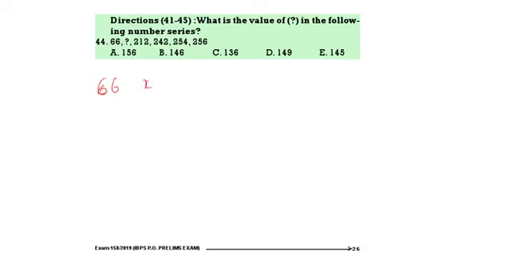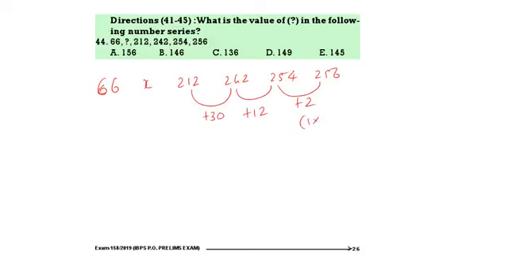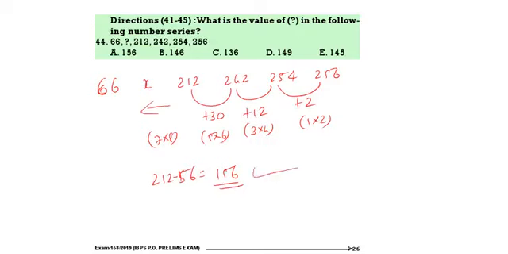66, question mark, 212, 242, 254, 256. See, 212, 242, 30, 242, 12. This will be 1 into 2. This will be 3 into 4. This will be 5 into 6. This will be 7 into 8, 56. 212 minus 56, that is how much? 156. Moving from right to left means minus. 156.